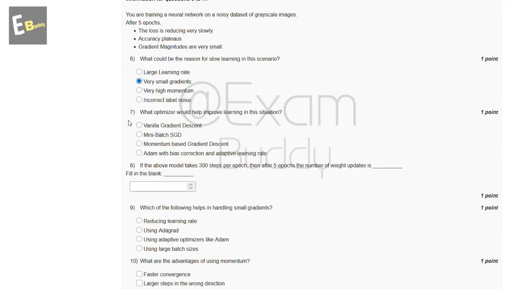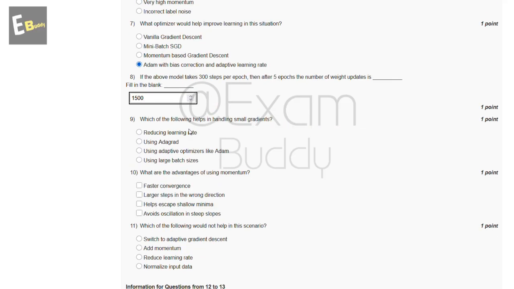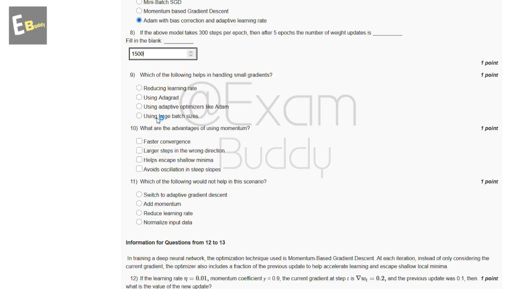Now the seventh question is: what optimizer would help improve learning in this situation? So these are the options and the answer of our seventh question is D, Adam with bias correction and adaptive learning rate. Now the eighth question is: if the above model takes 300 steps per epoch, then after 5 epochs the number of weight updates is 1500. Now the ninth question is: which of the following helps in handling a small gradient? So these are the options and the answer of our ninth question is B, using Adagrad.